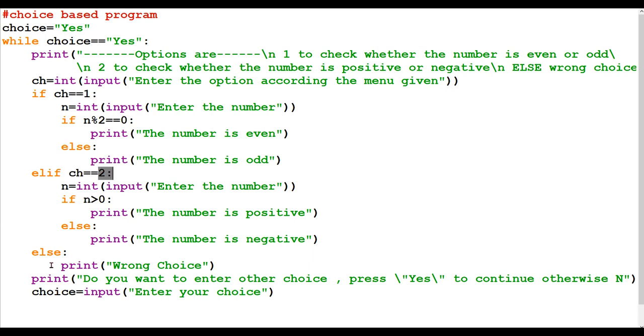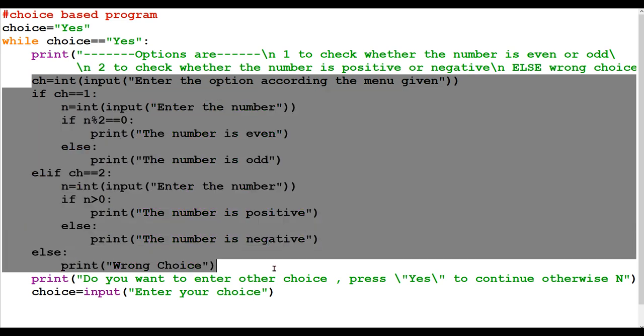And if not choice 1 and not choice 2, a message will come: wrong choice. Suppose options are given only for 1 and 2 and you press any other number. Here I am giving options only for 1 and 2, but you are pressing another number. We have to think about every situation, so a particular message, wrong choice, will come here. Now, this is the part for choice making and working, and it is over.